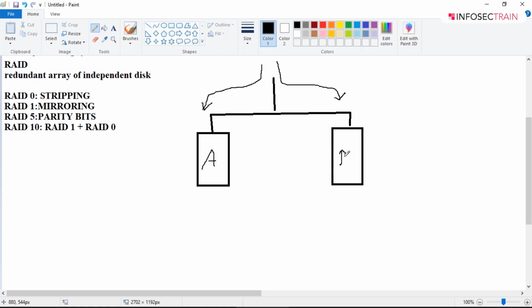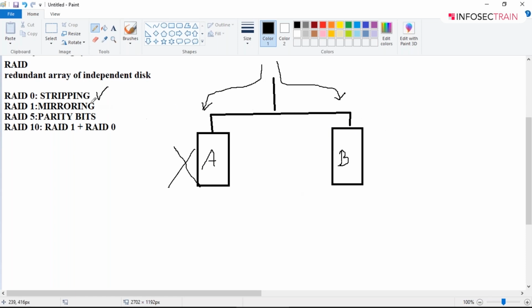Now, guys, the advantage of RAID 0 is that read and write operations are very fast. But the disadvantage is it's not fault tolerant. If disk A fails, then disk B will be of no use, because some data is here, some data is here, and without this, the data is of no use.